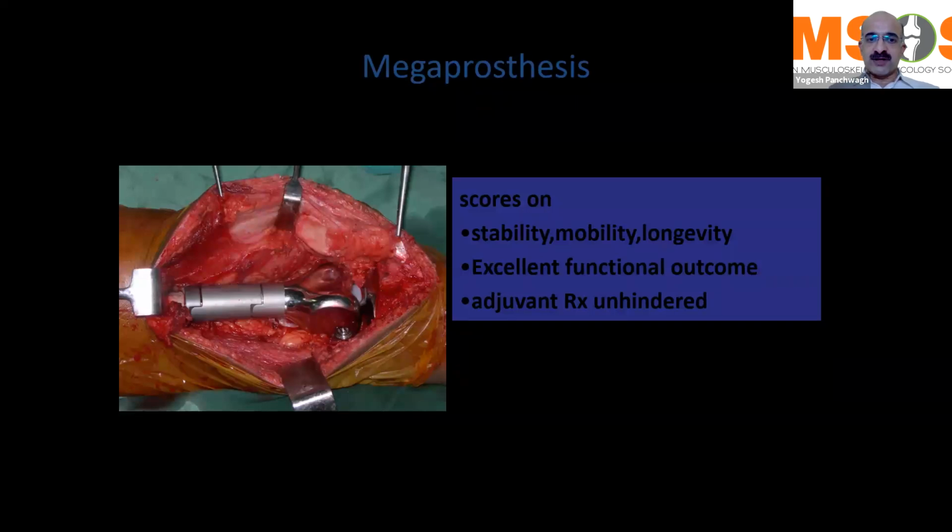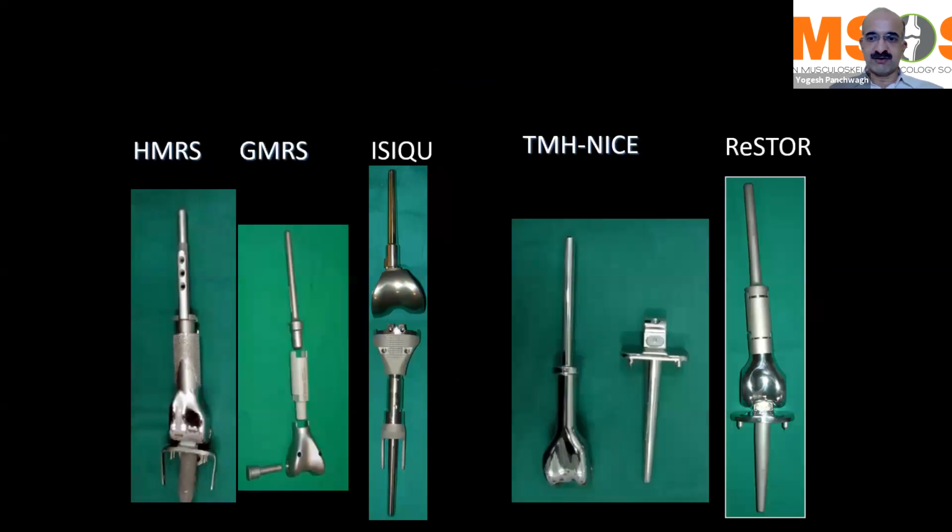Mega prostheses for reconstruction are one of the best and most commonly employed options, especially around the knee and in the hip in the proximal femur, because they give you a stable, mobile, and durable joint. There is a good functional outcome, and you will see some outcome pictures. And you can continue with adjuvant chemotherapy and radiation if required in these patients without having much of an issue. There are different types. On the left hand side, you can see some imported mega prostheses. On the right hand side, you can see some indigenously manufactured low cost prostheses. Most of them function well, even the indigenously manufactured ones.